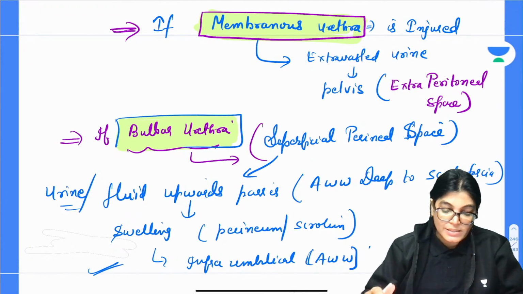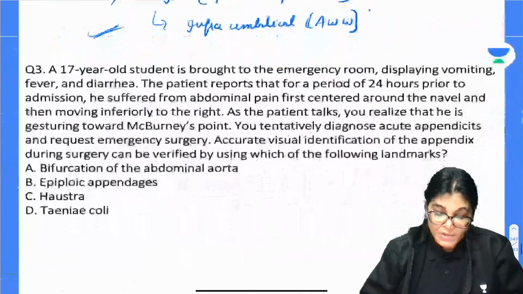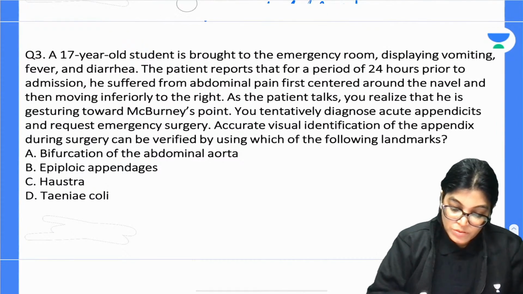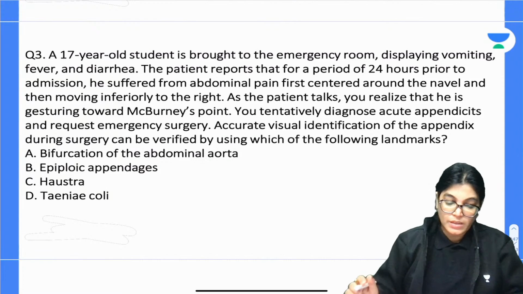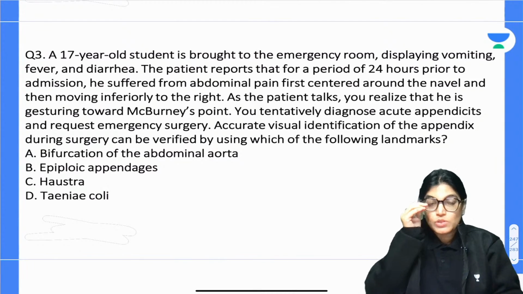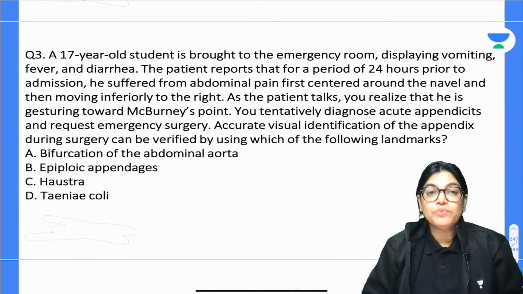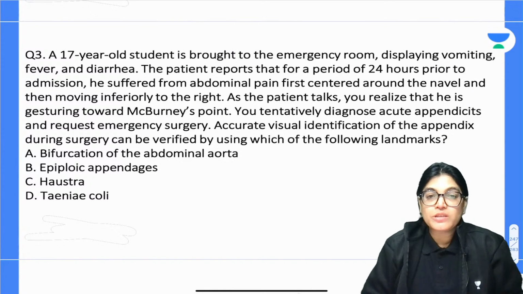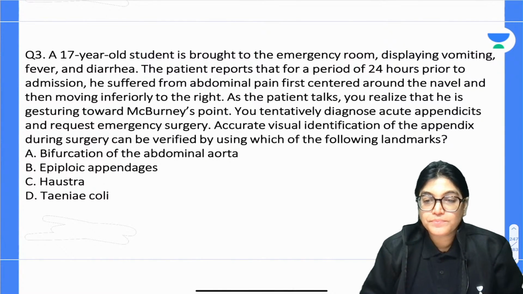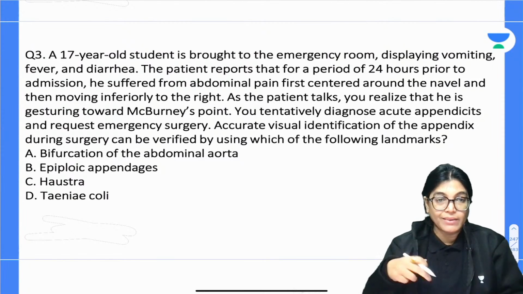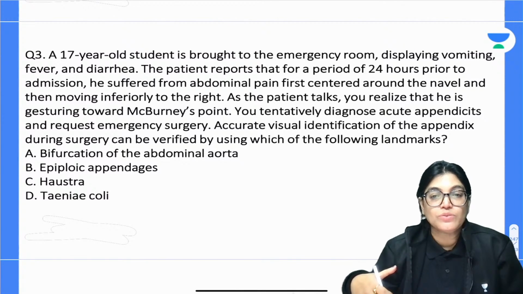Okay, let's move on to the next MCQ, that is MCQ number 3. A 17-year-old student is brought to the emergency room displaying vomiting, fever and diarrhea. The patient reports that for a period of 24 hours prior to admission, he suffered from abdominal pain, first centered around the navel and then moving inferiorly to the right.